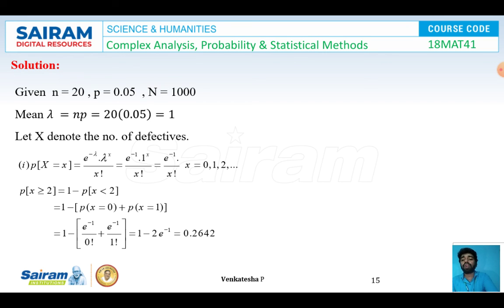So it will be equal to what? 1 minus [P of x is equal to 0 plus P of x is equal to 1]. So by replacing the value of x is equal to 0 and x is equal to 1 in this expression, I got 1 minus [e power minus 1 by 0 factorial plus e power minus 1 by 1 factorial]. It will be equal to what? 1 minus 2 e power minus 1. It will be equal to 0.2642 after expansion.